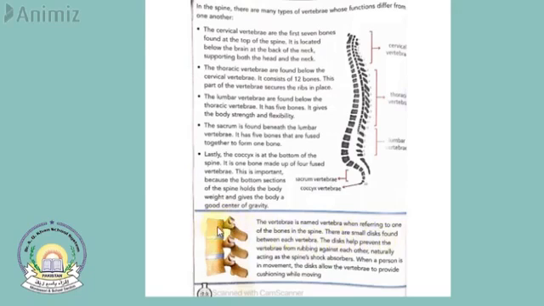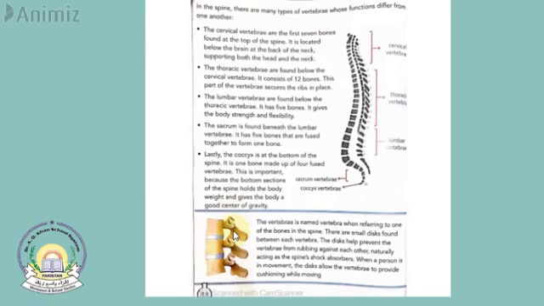Each vertebra has small discs. These are discs, okay, between each vertebra. This is one vertebra, this is second, this is third, and between them are the small discs. The discs help prevent the vertebrae from rubbing against each other.